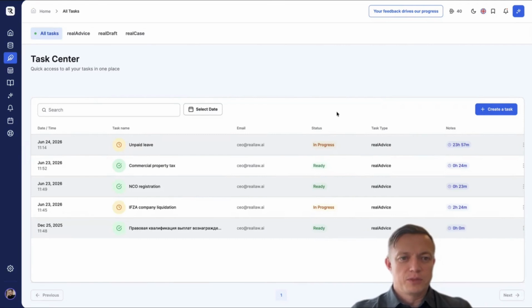To sum up, the realAdvice service from realLaw was created by entrepreneurs for entrepreneurs to remove all the drawbacks of classic consulting, all the extra bureaucracy, calls and correspondence in 10 different chats and emails, to combine the entire process for your business request in a single window. Once again, I remind you that the question can be anything regarding legislation or business in the UAE, different emirates, different business sectors, various specific narrow questions. We'll be happy to analyze and answer them.